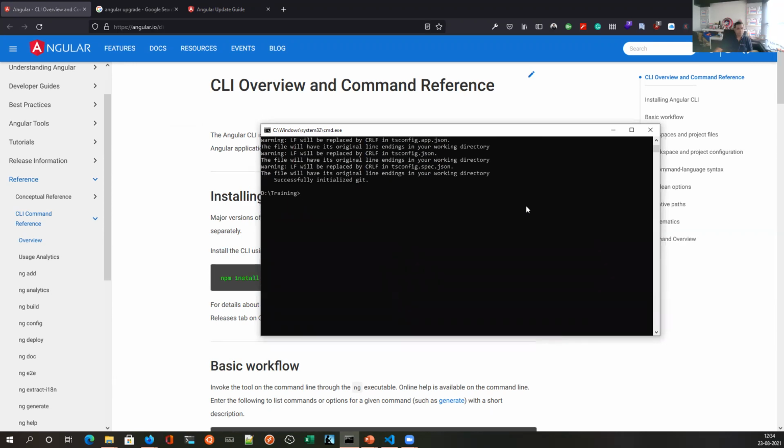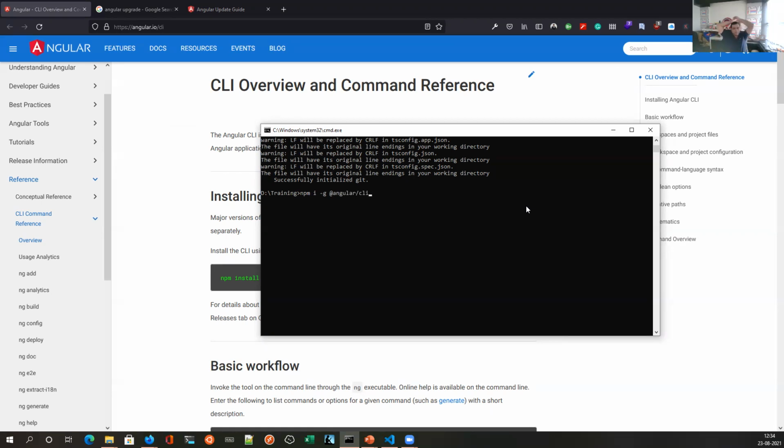This is how you need to do it. Type npm i -g @angular/cli.